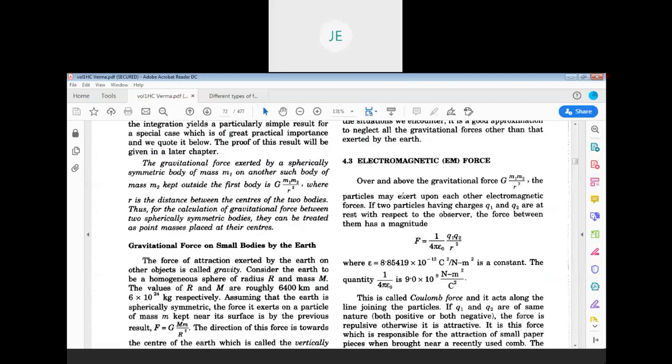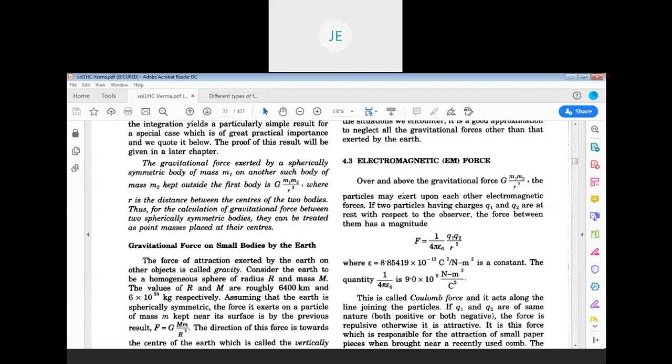For example, frictional force, tension force, spring force. These are all because of this electromagnetic force.